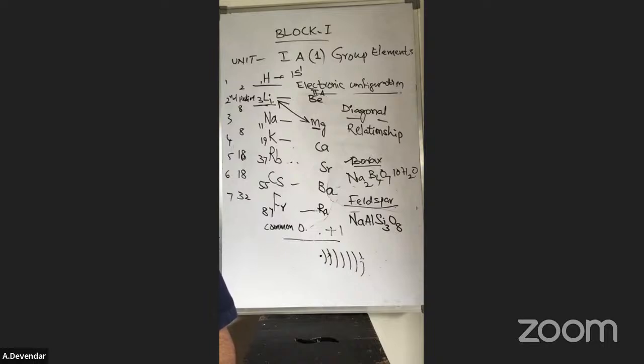Next Sunday I will cover the second year group elements as well as the organic part. I will enter the second block, the organic part. On 11th and 12th we will finish the third block also. On 19th we will sum up all the lessons. Okay, this is about our schedule.